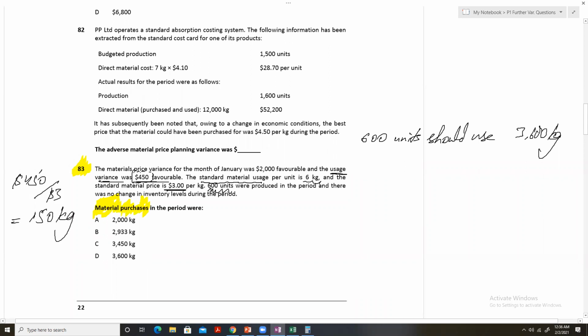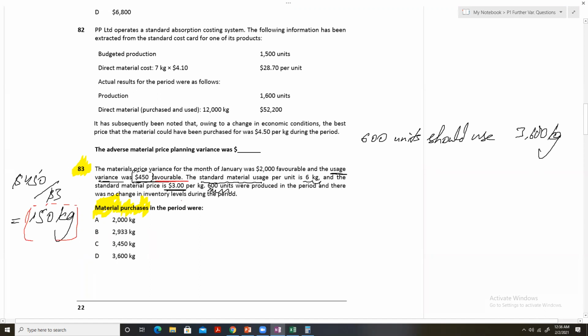So the difference between the actual usage and the standard usage is 150 kg.